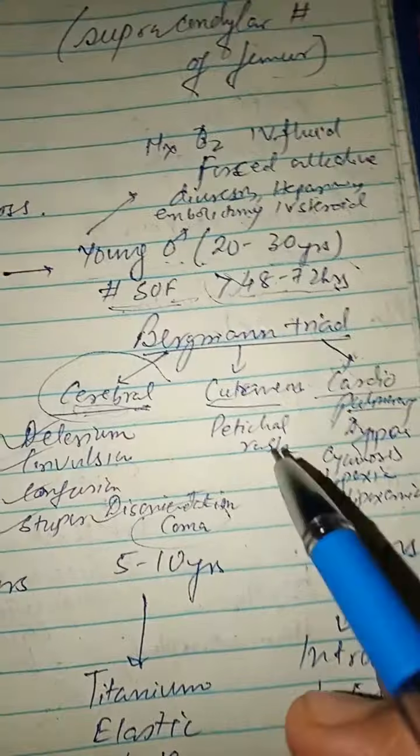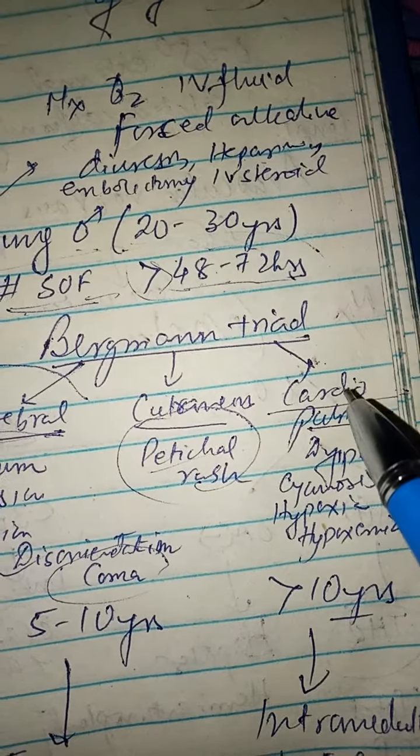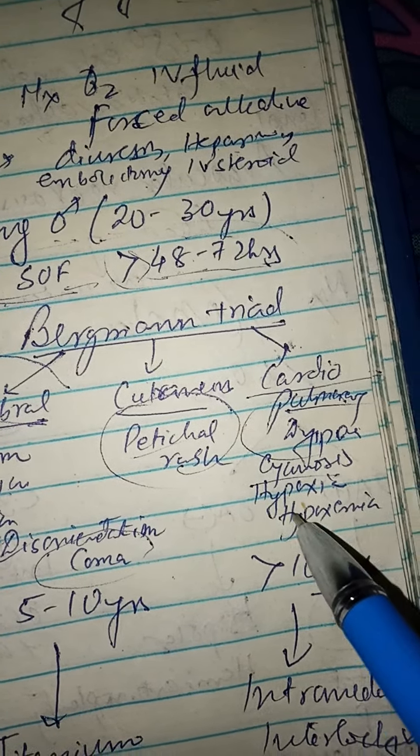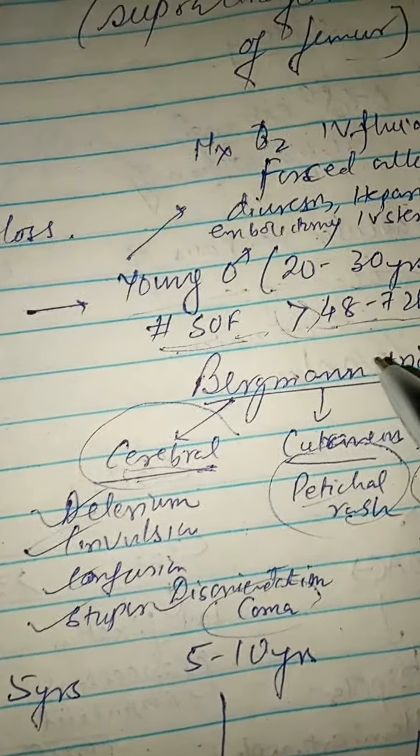After that there can be coma. In cutaneous, it is due to petechial rash. The patient presents with petechial rash. And in cardiopulmonary, there is dyspnea, cyanosis, hypoxia, hypoxemia. So these are the clinical features of fat embolism syndrome.